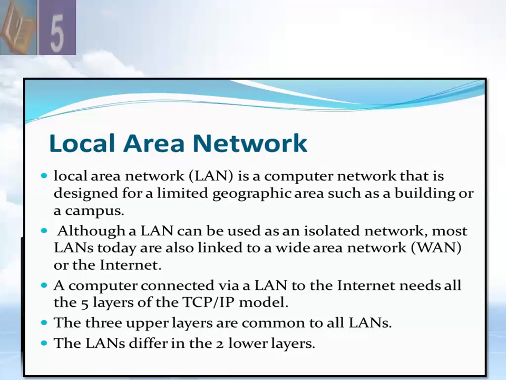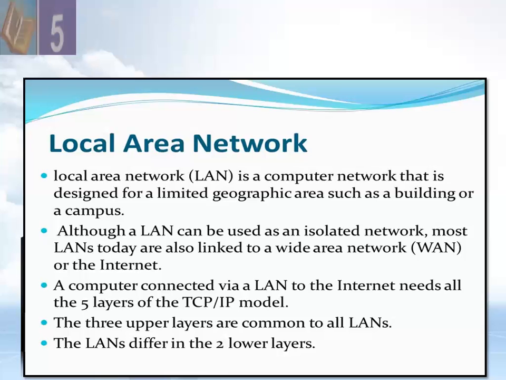So local area network. The local area network, LAN, spans a limited physical area. It is confined to a single building or a group of buildings. LANs are used for sharing applications, printers, group schedules, email, project tracking, and other tasks.